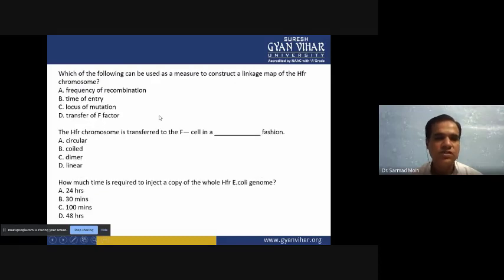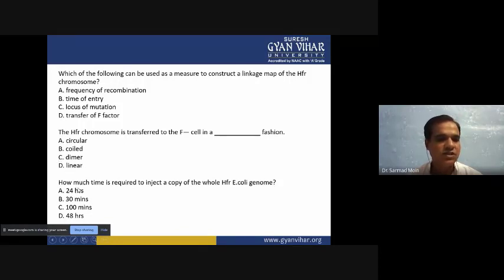Then next question, which of the following can be used as a measure to construct a linkage map of the Hfr chromosome? Option A is frequency of recombination. Option B is time of entry. C option locus of mutation. D option transfer of F factor. Then next question, the Hfr chromosome is transferred to the F minus cell in a ___ fashion. So in the blank, circular is option A, B option coiled, C option dimer, and D option linear.